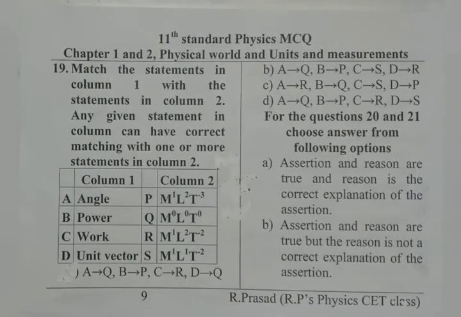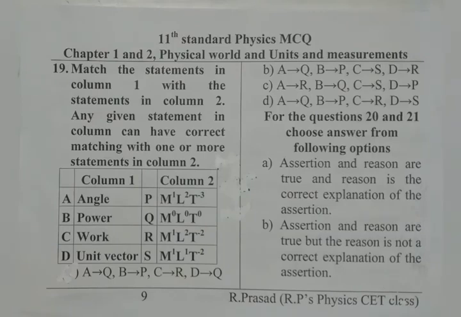In biology part, this type of questions actually we observe. But now we learn one physics question like this. This is called as match the column question. Here there are 2 columns given. We have to match them as it is given in the question. Match the statements in column 1 with the statements in column 2. Any given statement in column 1 can have correct matching with one or more statements in column 2.